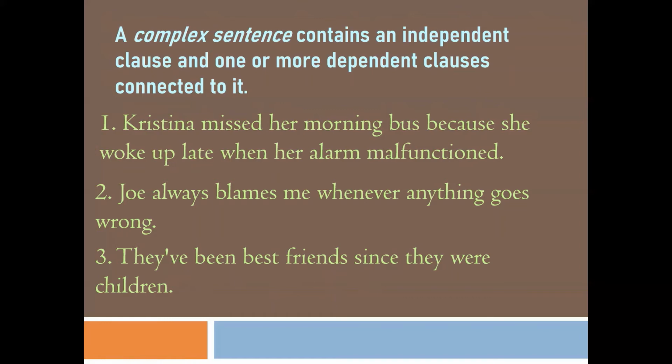Children, just to reiterate, a simple sentence is one which contains only an independent clause. A compound sentence is one which contains two independent clauses connected with each other using coordinating conjunctions. Whereas a complex sentence contains one independent clause and along with it, it can have one or more dependent clauses. So that's all on simple, complex and compound sentences.